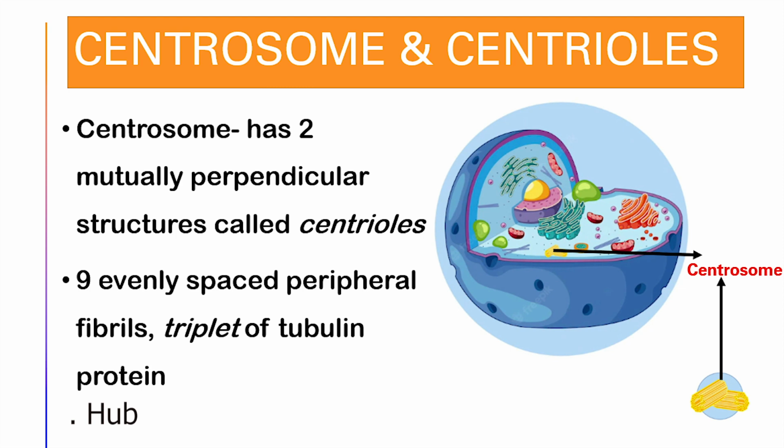During cell division in animal cells, centrioles, which form the basal body of cilia or flagella, give rise to spindle fibers. So we have found that the cilia and flagella have 9 pairs of doublets of microtubules, while the centrosome and centrioles have 9 evenly spaced fibrils of tubulin protein, and they are also triplets.